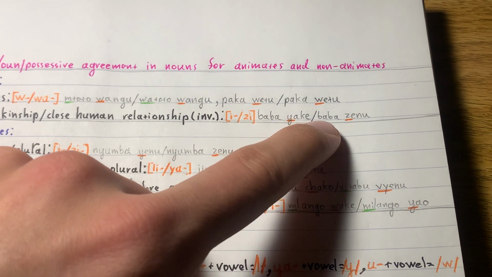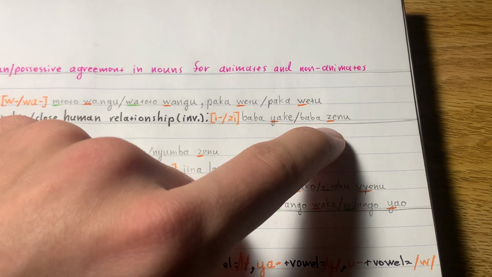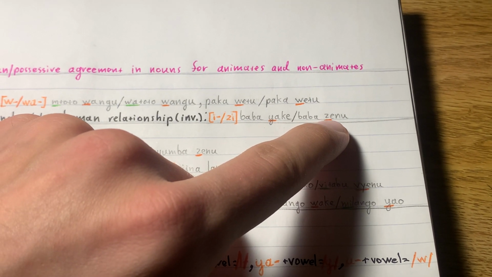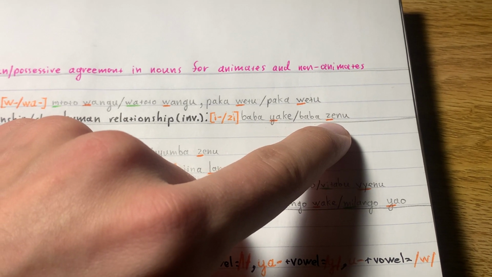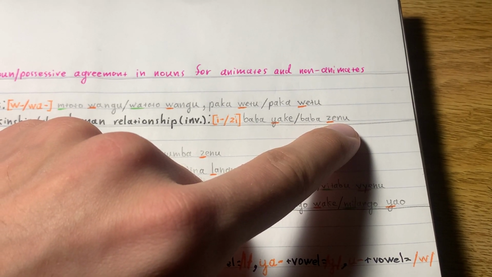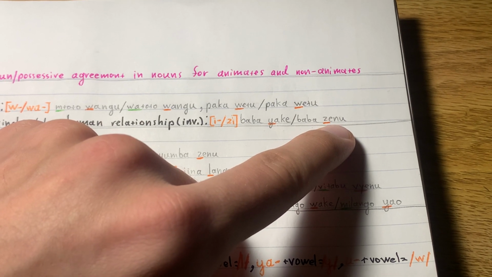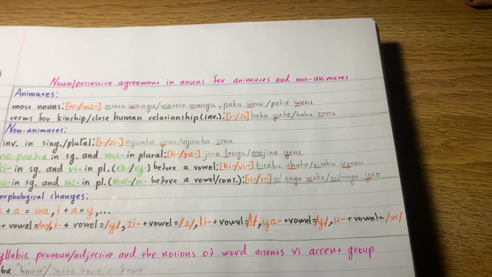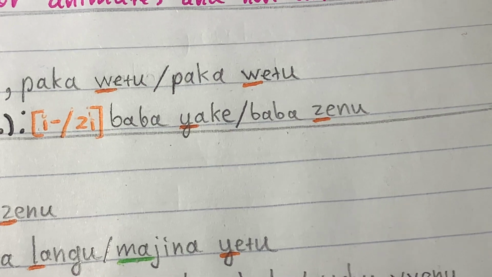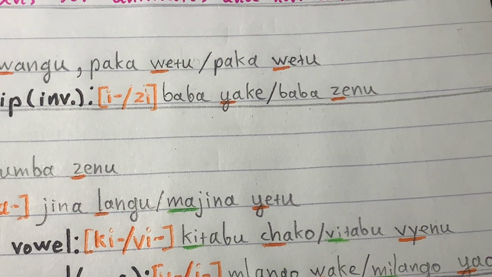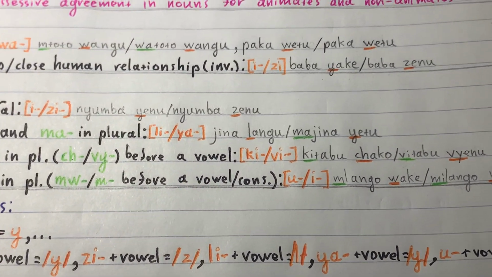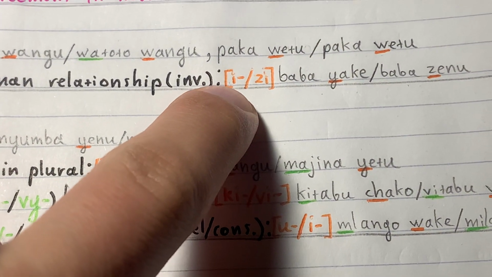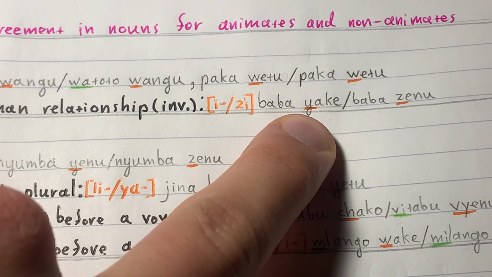Her father, and baba zenu is their fathers. Not there. I'm still learning these pronouns. Zenu. Y'all's fathers. Okay.